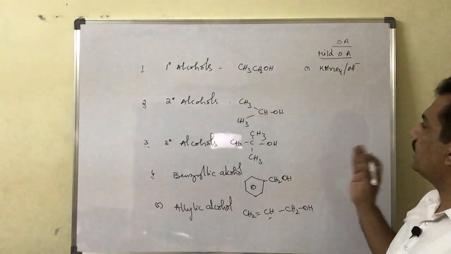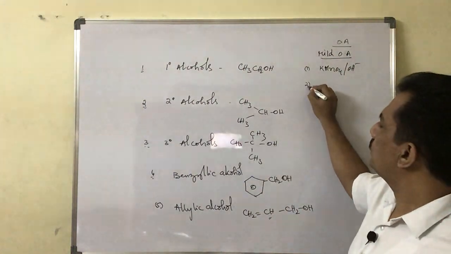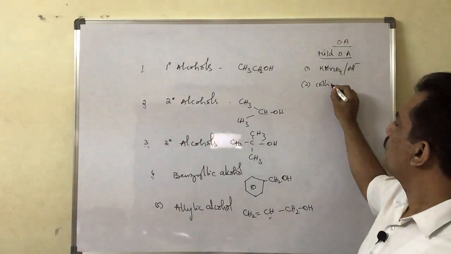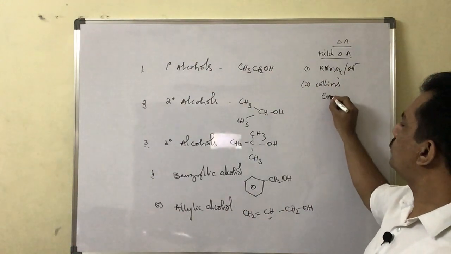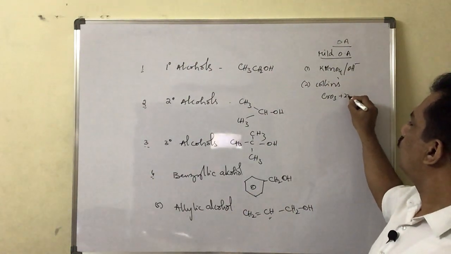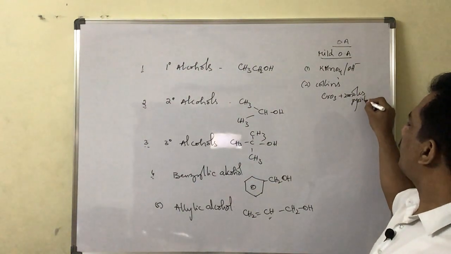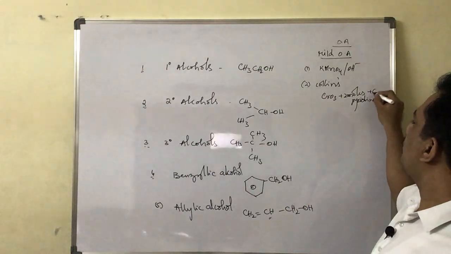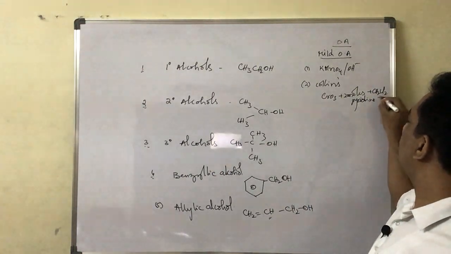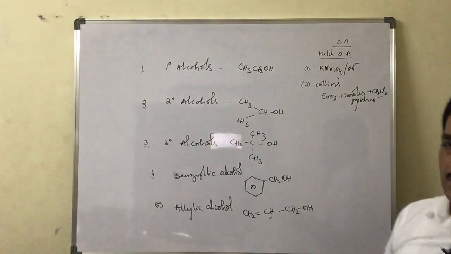Here only alkaline KMnO4. And next one is Collins reagent, and Collins reagent is CrO3 plus 2 moles of pyridine in presence of methylene chloride CH2Cl2. This is known as Collins reagent.